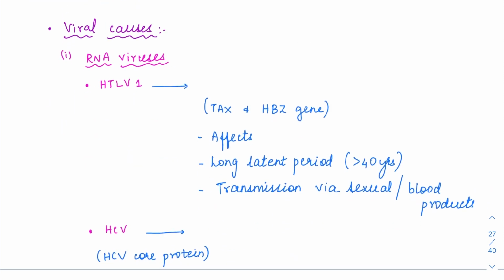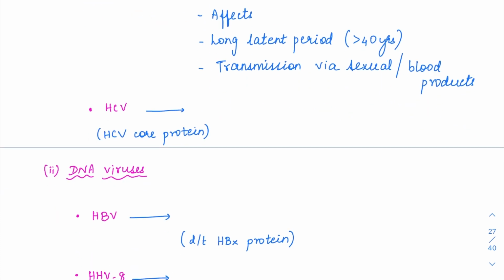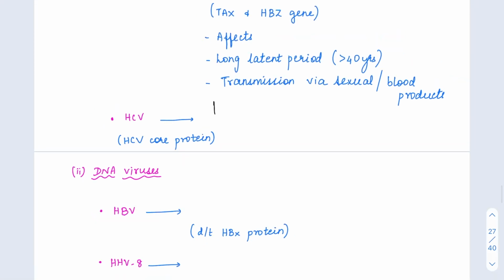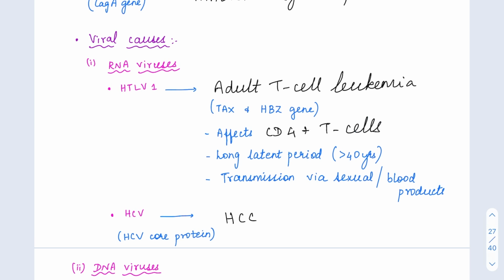Okay. Then coming to viral causes, we have RNA viruses and DNA viruses. Under RNA viruses, we have HCV and HTLV-1. HCV is the hepatitis C virus, right? The HCV core protein is responsible for causing hepatocellular carcinoma. And HTLV-1 is a retrovirus, basically like HIV, and it causes adult T cell leukemia, ATLL, affecting the CD4 positive T cells.